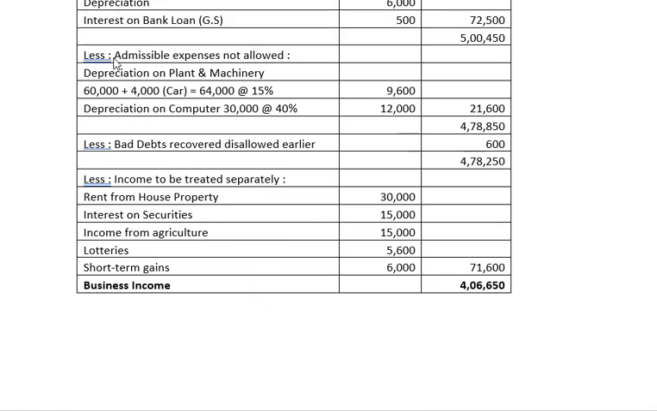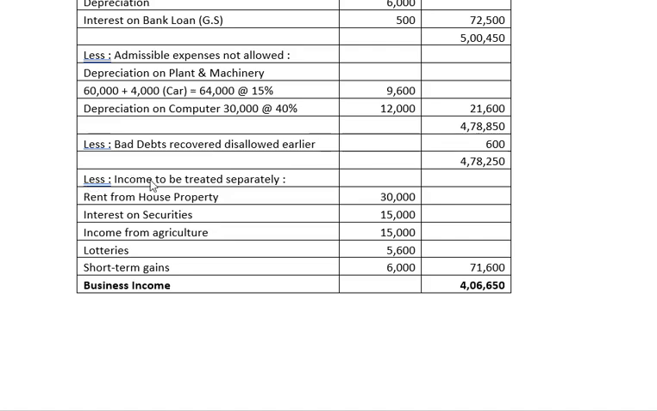Next we deduct the admissible expenses which are not allowed. That is depreciation on plant and machinery. 60,000 plus 4,000 car. So written down value 64,000 at the rate of 15%. Depreciation on computers at the rate of 40%. So we deduct these two items. Then less bad debts recovered disallowed earlier 600. This is on the income side.